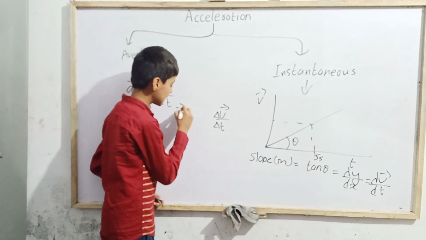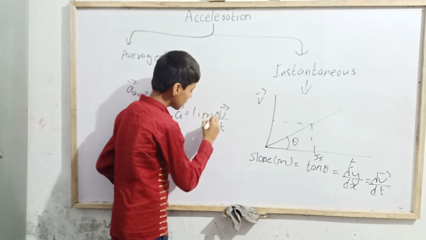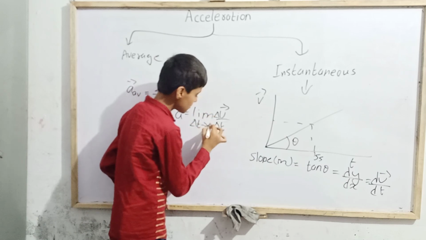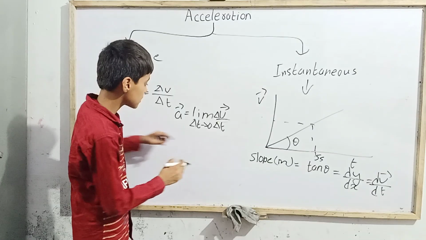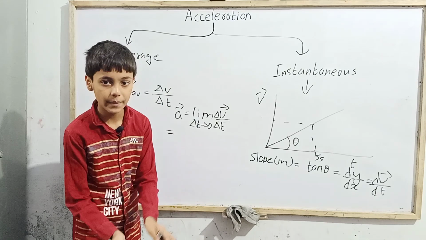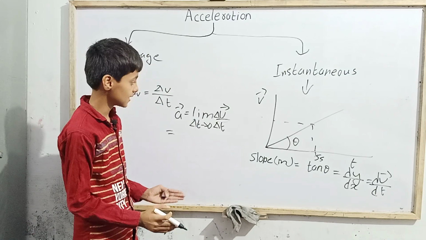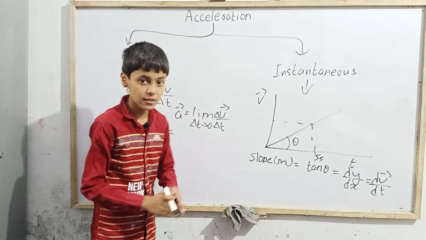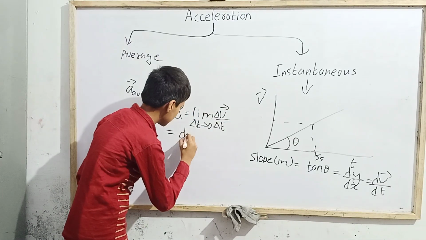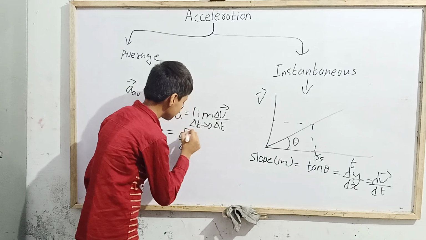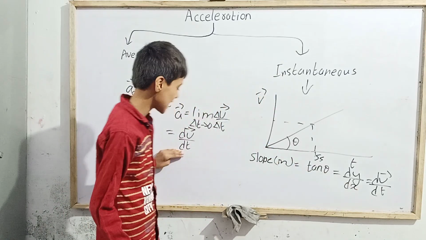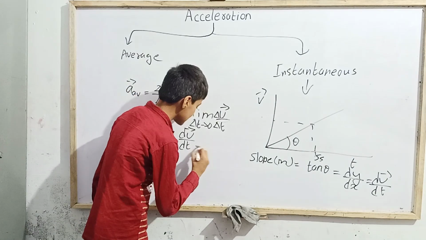That vector A is equal to the limit, as Δt extends to 0, of Δv by Δt. When this limit is applied, Δt becomes very small and we write it as dt. When Δt becomes small, Δv also becomes very small, and it is written as dv. So we get dv by dt, which is called the instantaneous acceleration.